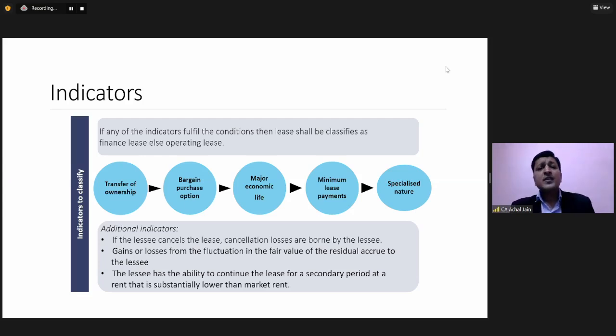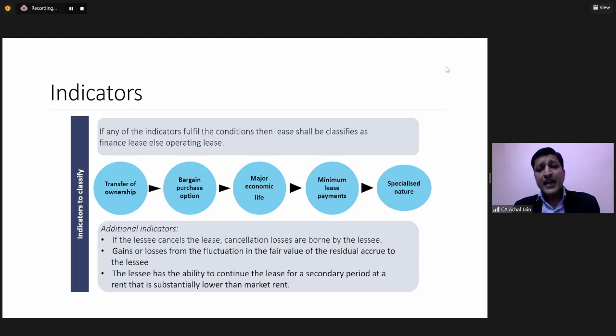Now, looking at some of these examples or indicators, one can very well assess, and it's quite easy to understand, that it's a kind of structuring between two parties, wherein even though the ownership has not been passed on by the lessor to the lessee, still all the risk and rewards, if you see, are available to the lessee itself.